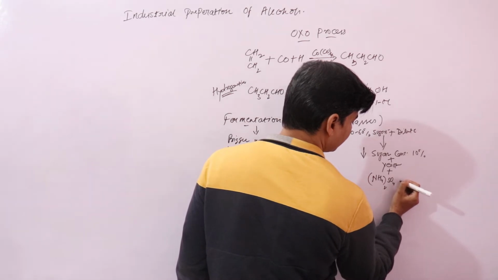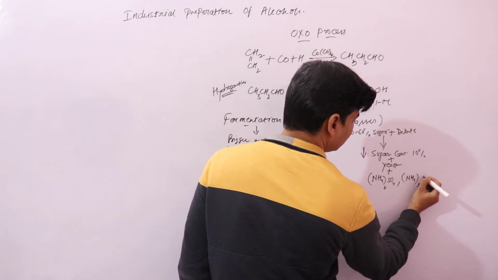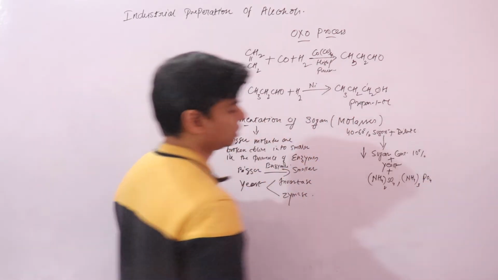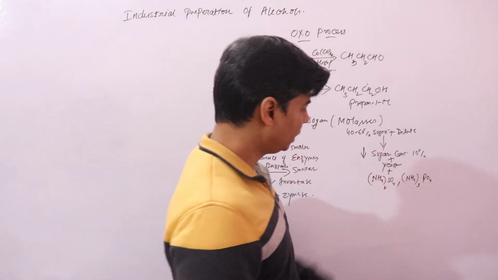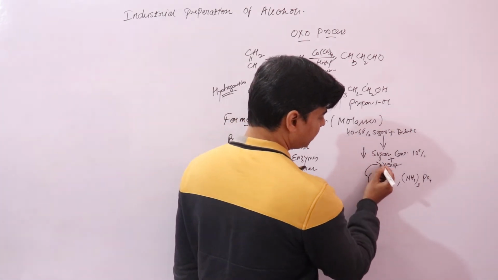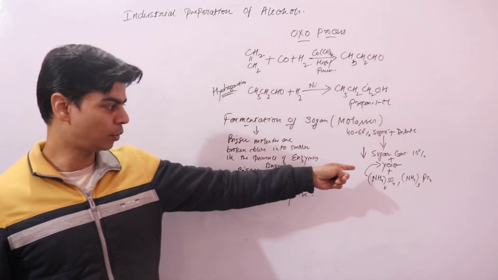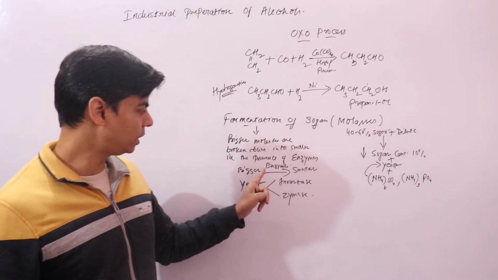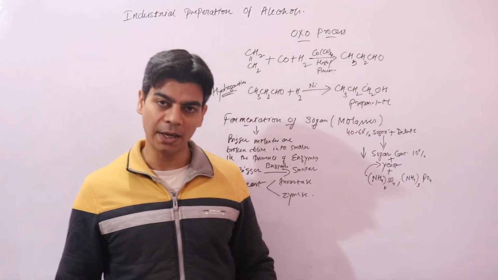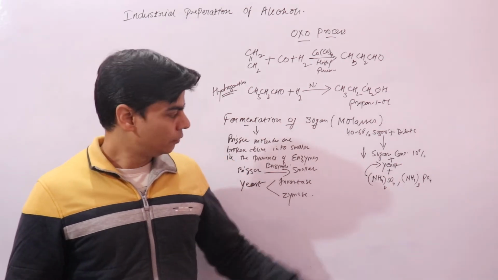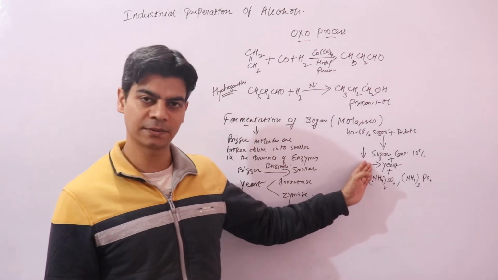These ammonium salts will act as food for yeast, because it is yeast only that will change these sugars into alcohol, right? Ammonium salts will act as food for yeast cells.